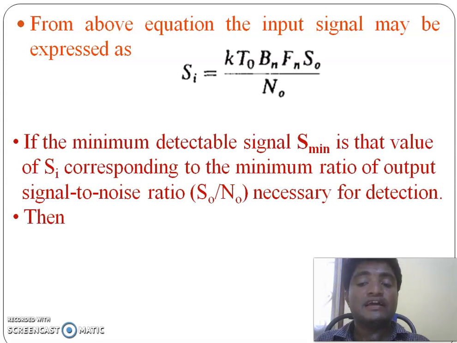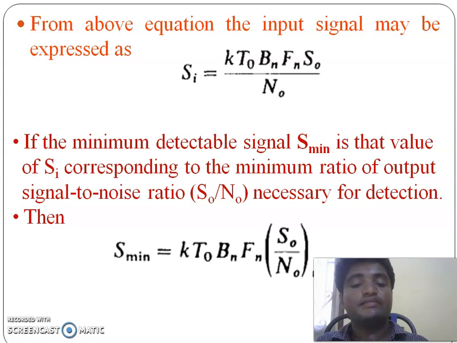S minimum, the minimum signal, will occur when the output signal to noise ratio is minimum. Therefore, S minimum equal to k T0 Bn Fn (S0 by N0) minimum.